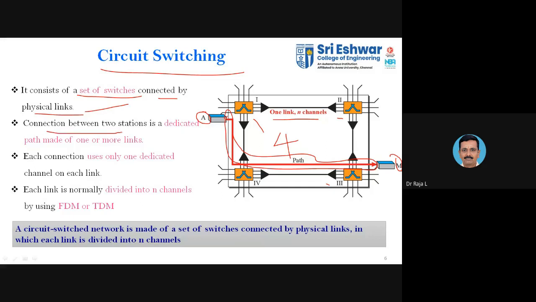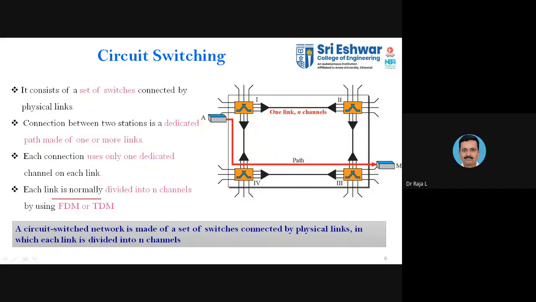The connection between the two stations is called a dedicated path with more than one link. As you can see, you can have more than one link available here, and it is said to be a dedicated path. Dedicated path means the resources are used only by that particular path. If it is only point to point, only the source entity and the destination entity will share the resources, and the rest of the users won't share them. Each connection uses only a dedicated channel on each link.